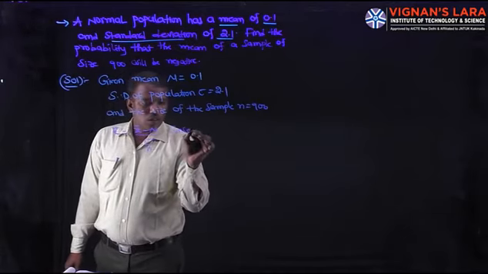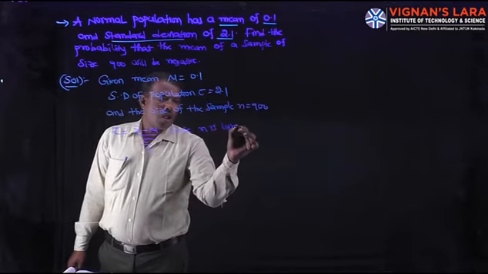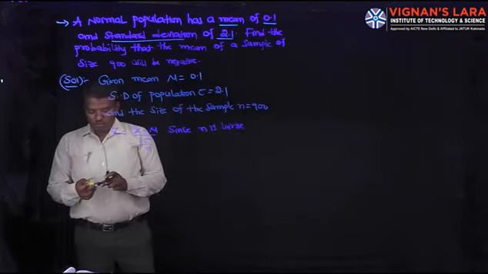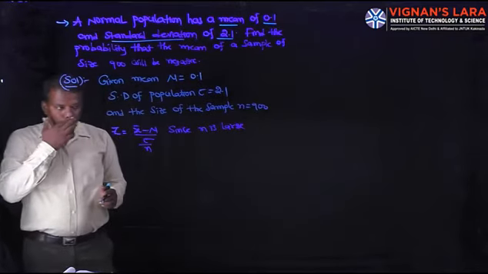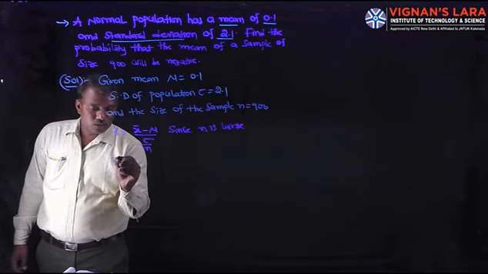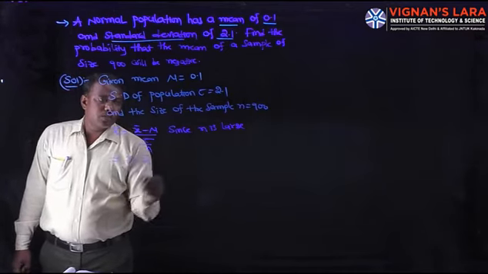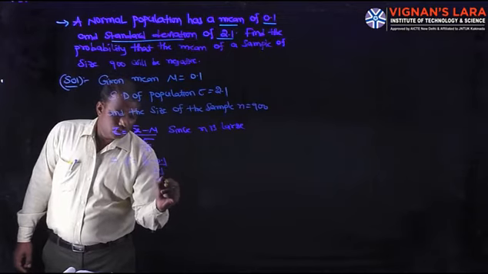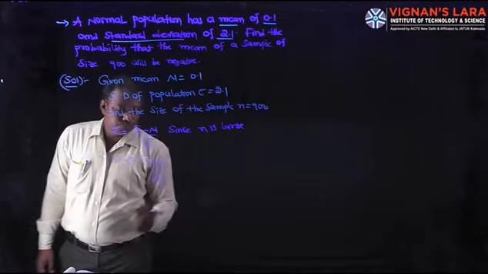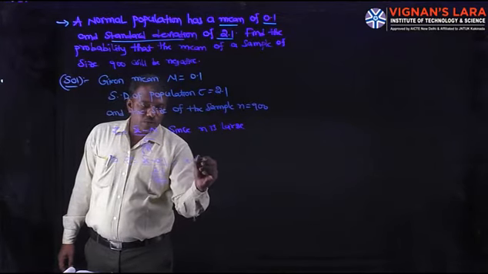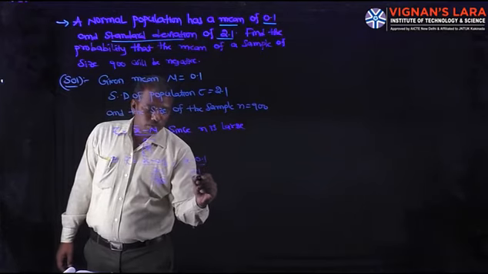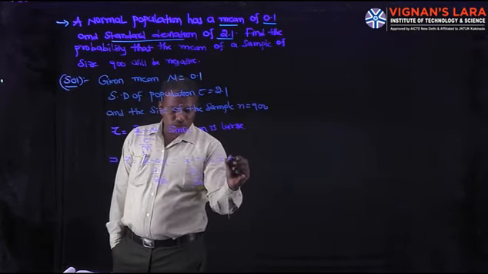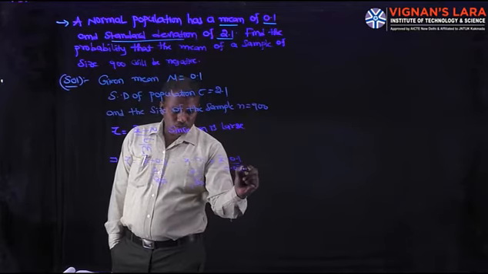Since n is large, z is equal to x bar minus 0.1 by 2.1 by root 900, that is x bar minus 0.1 by 2.1 by root 30, which is x bar minus 0.1 by 0.07.